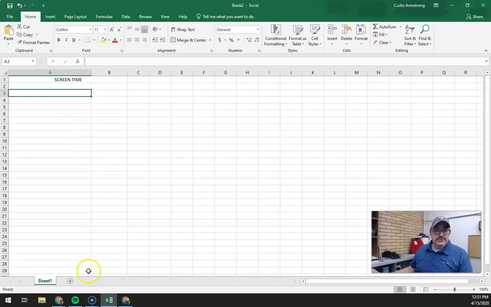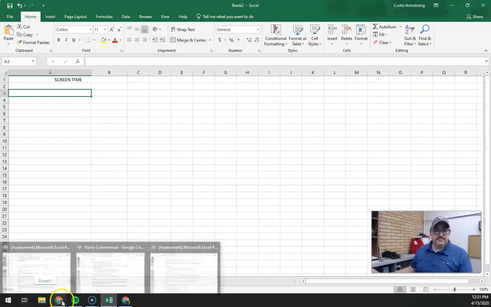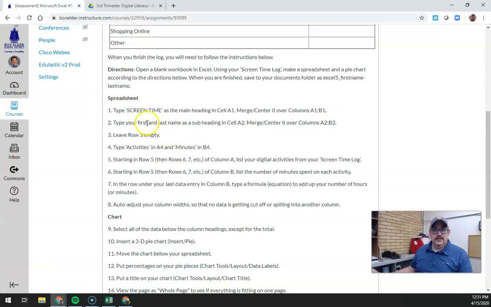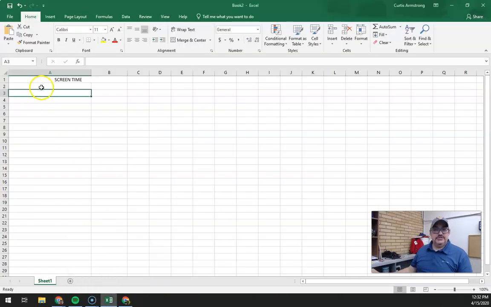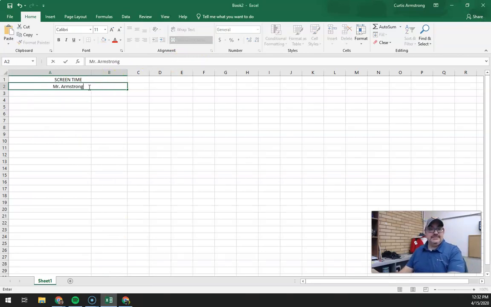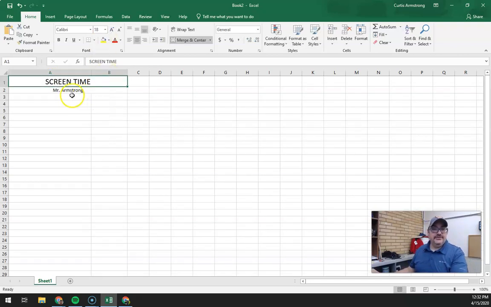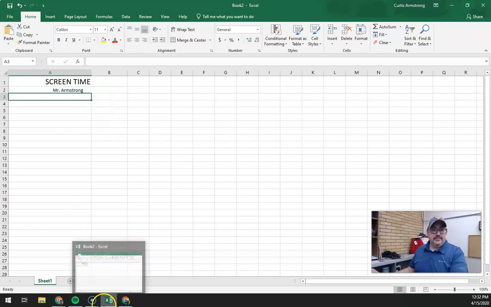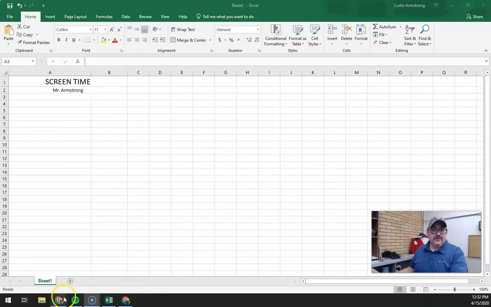Now type in your first name and last name as a subheading in cell A2, and merge and center over A2 and B2. So this is what it's going to look like. A2 and B2, I'm going to merge and center, and I'm going to just type in my first name, last name. I'm going to make this a little bigger here. You don't have to. And so that's looking good so far.